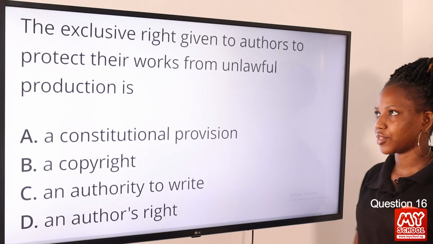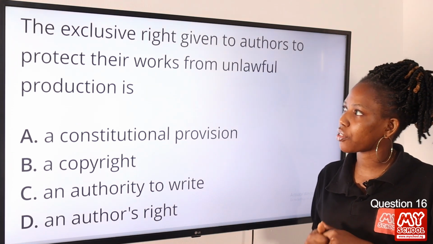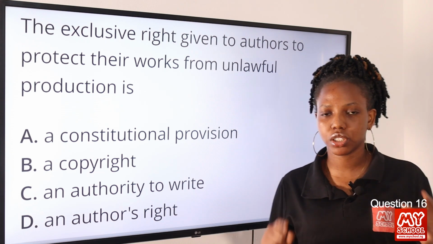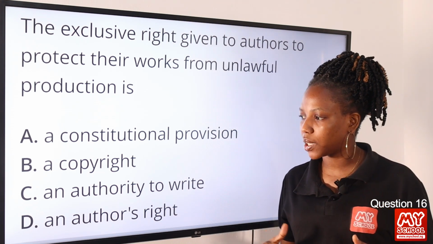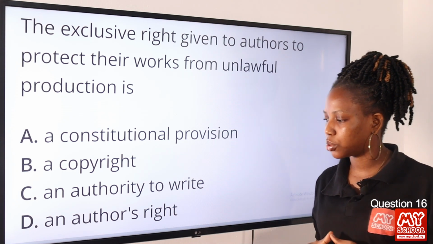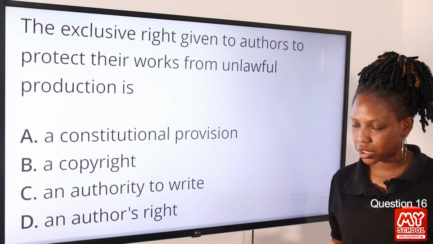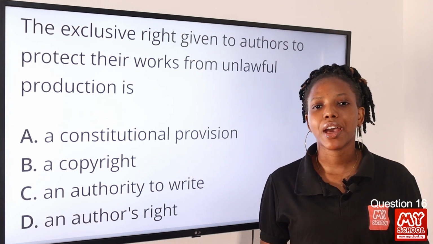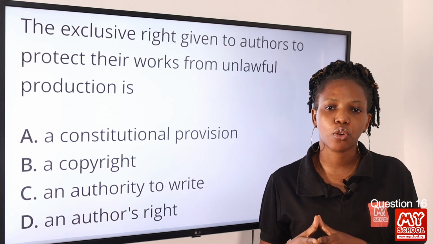Question 16. The exclusive right given to authors to protect their works from unlawful reproduction is dash. Option A, constitutional provision. Option B, a copyright. Option C, an authority to write. Option D, an author's right. The answer to this question is a copyright. A copyright is the right that you have as a creator to protect your work from unlawful reproduction.